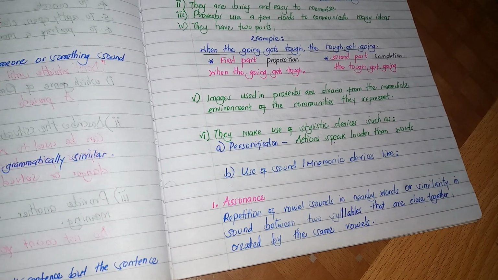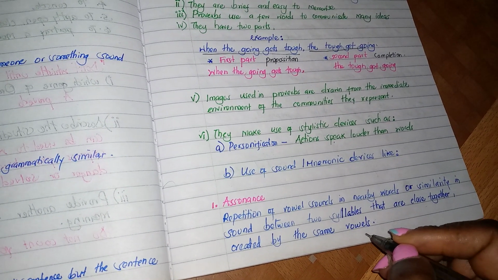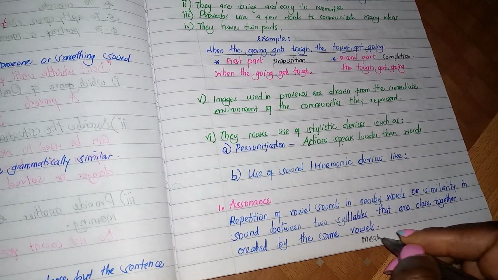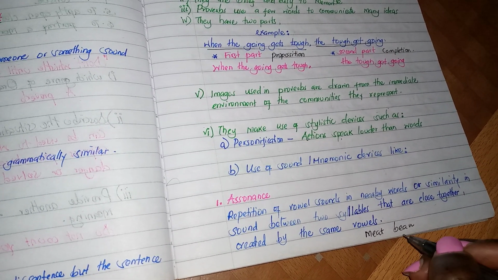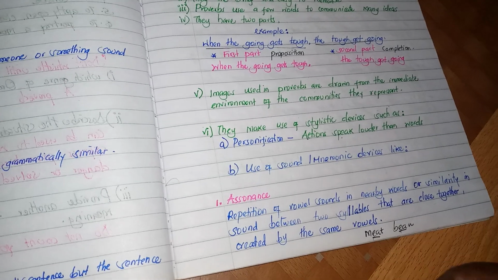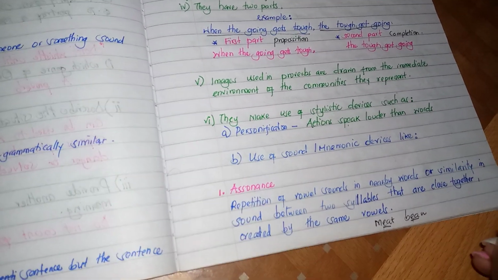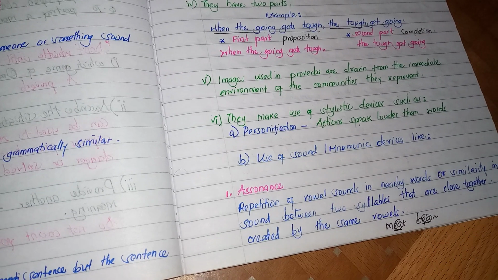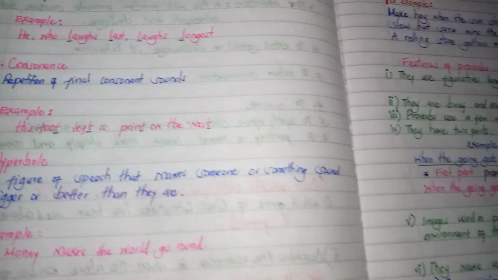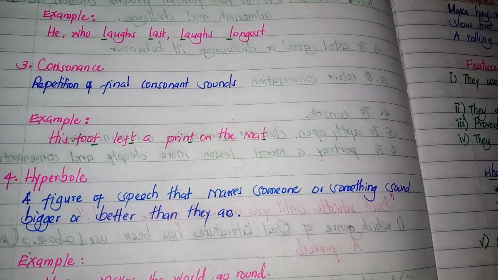For example, when we talk about the words meat and bean, these syllables are close together, and so that repetition of these vowel sounds is what we call assonance.